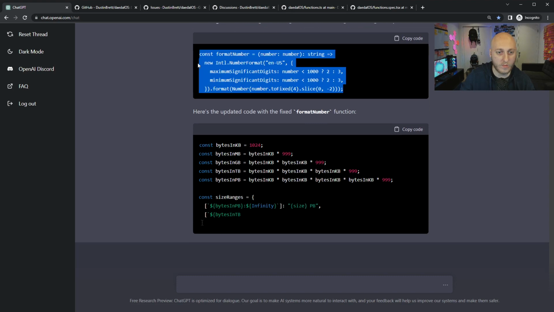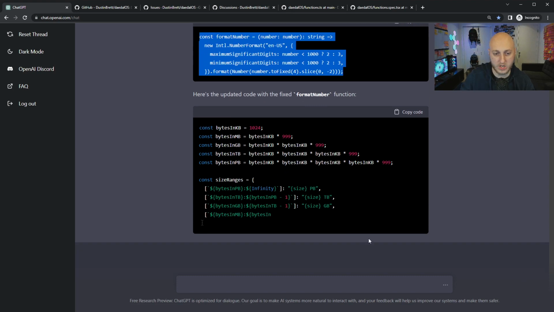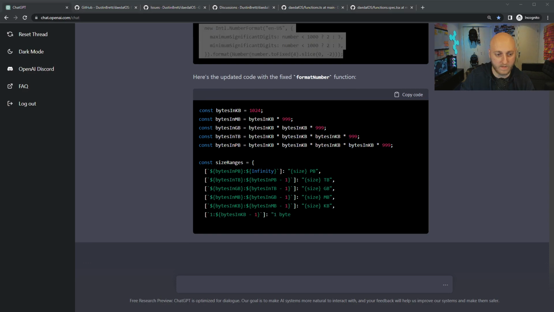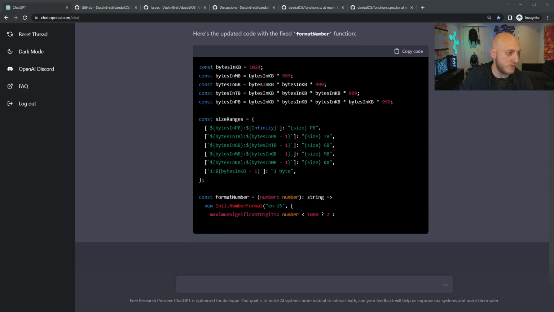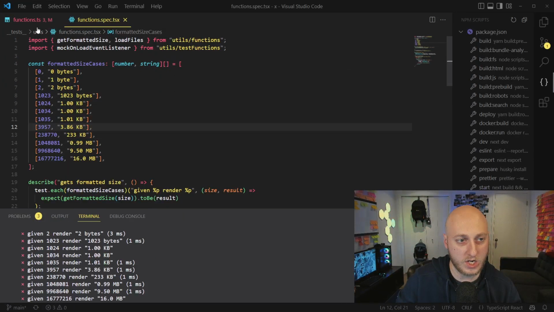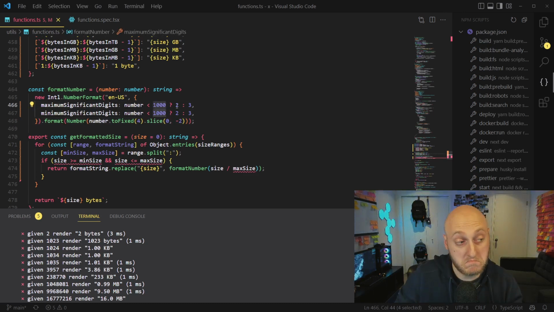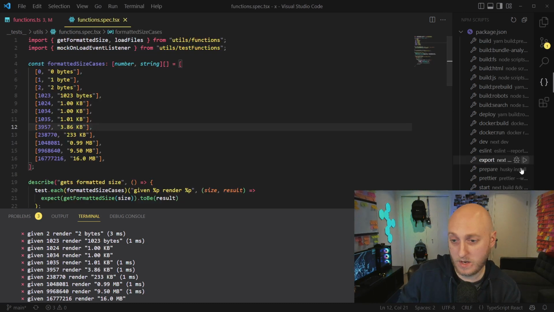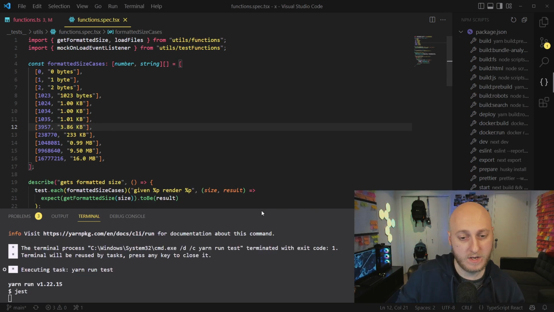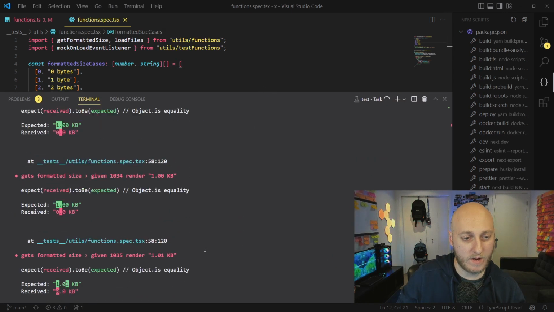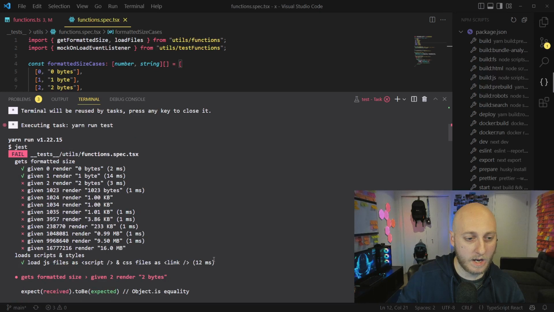Let's just take format number here while it's doing its little conversation. I don't know if any of this other stuff got fixed, but let's assume format number was important. Let's go right into changing that and see what that gets us. I've got a feeling it's not going to change much. Oh, I see. It changed this 1 to 1,000. That probably fixed something at the expense of something else. Let's see how many tests we get through now. It actually changed nothing in the results. So let's tell it that.